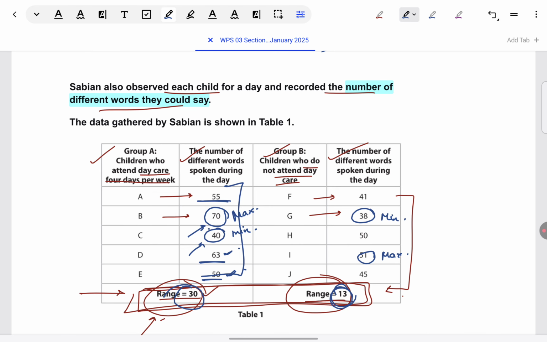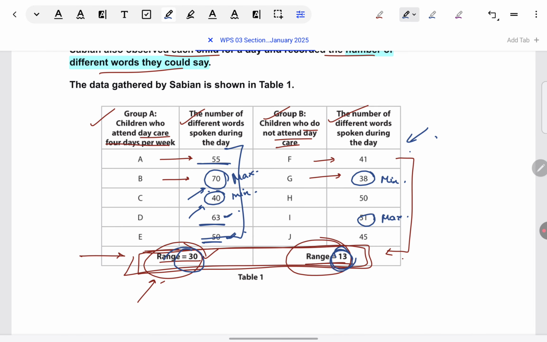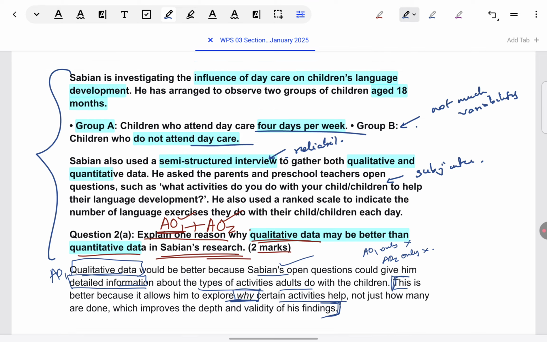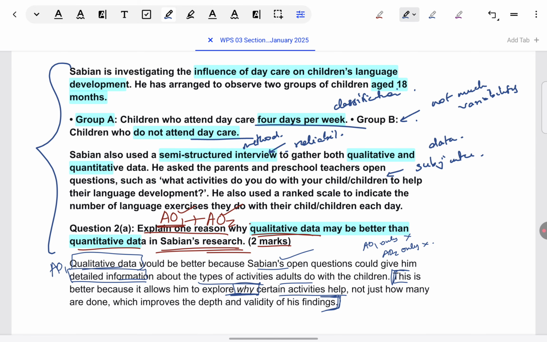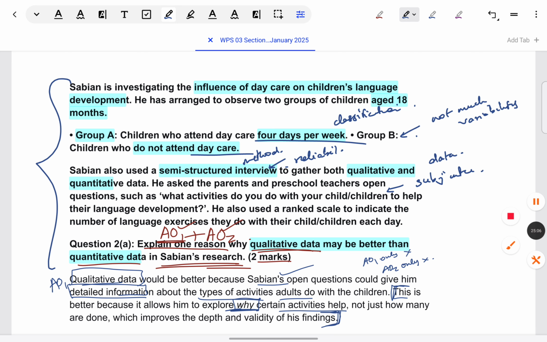Some you will find on the table also, like how range has been calculated instead of standard deviation and such things. So, a few examples I've given you of how line by line you can scrutinize and identify weaknesses of different elements. Like where you see data, what's the weakness, the method used, what's the weakness, group classification or participant selection, what's the weakness, that way. I'm sure you can think of many others. You're free to take any, absolutely. And as long as you write correctly, marks are for writing accurately.